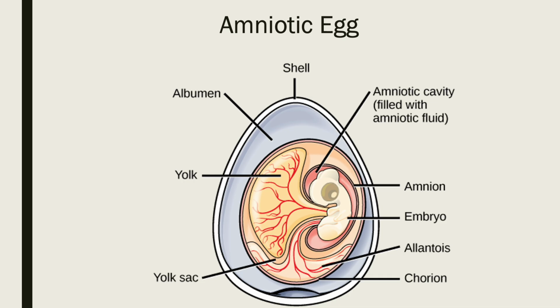So here we have a good schematic of an amniotic egg. So if I were to show you a picture of this on a quiz or exam, just be able to recognize it as an amniotic egg and know what that does for the animal. So it protects the embryo, keeps it from drying out, gives it some nutrients, and allows that animal to live farther away from bodies of water.